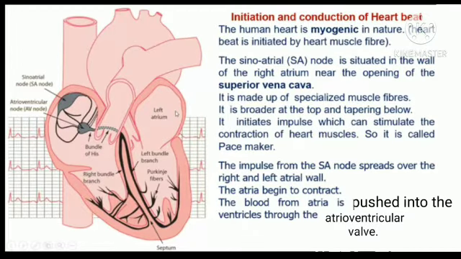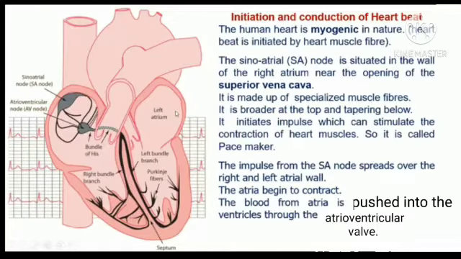Initiation of heartbeat. Human heart is myogenic in nature. That means the beat is initiated by heart muscle fiber. The sinoatrial node, that is SA node, is situated in the wall of the right atrium near the opening of the superior vena cava. It is made up of special muscle fibers, and this initiates impulses which can stimulate the contraction of heart muscles. So it is called the pacemaker. It is called the natural pacemaker. When a problem occurs, only then doctors fix an artificial pacemaker.